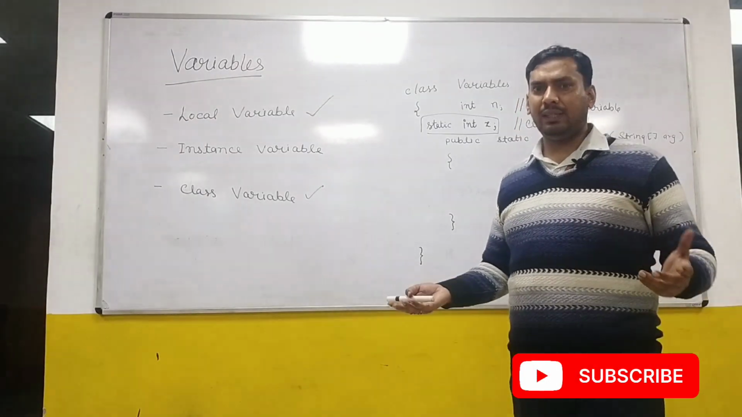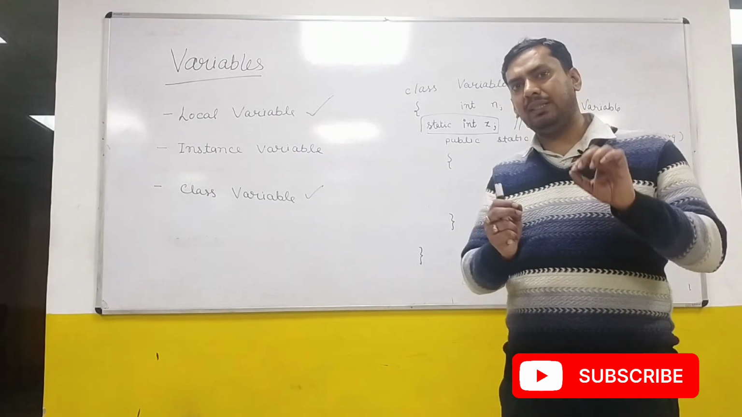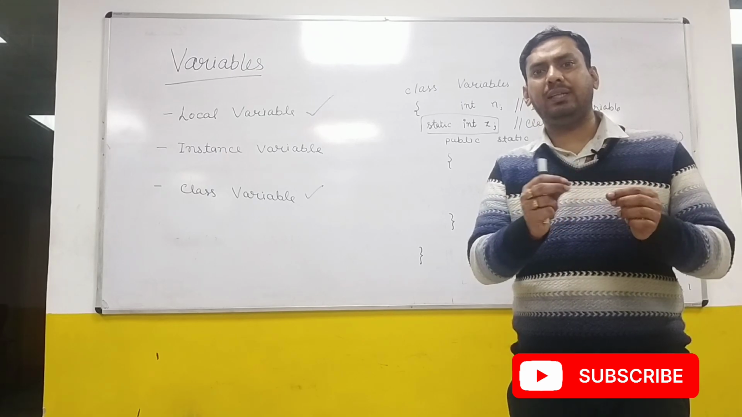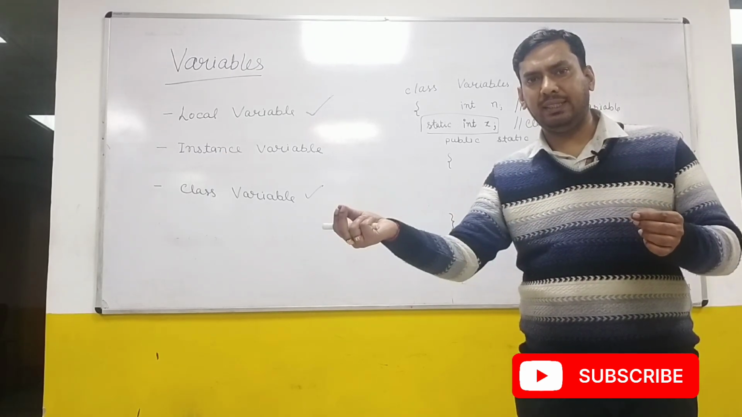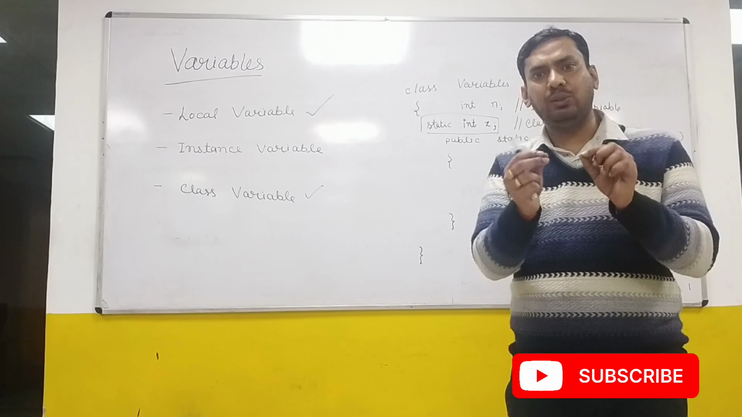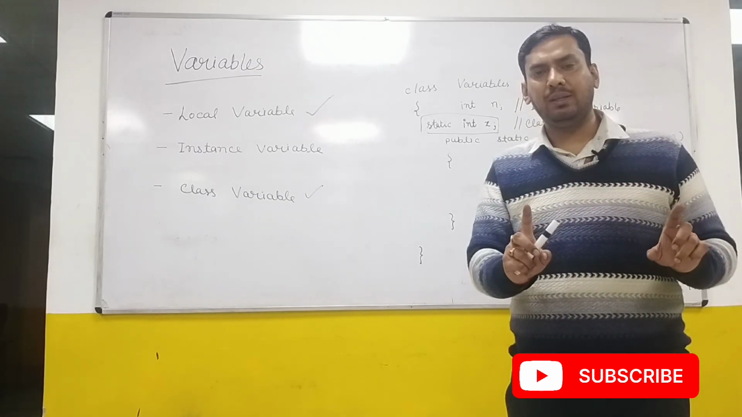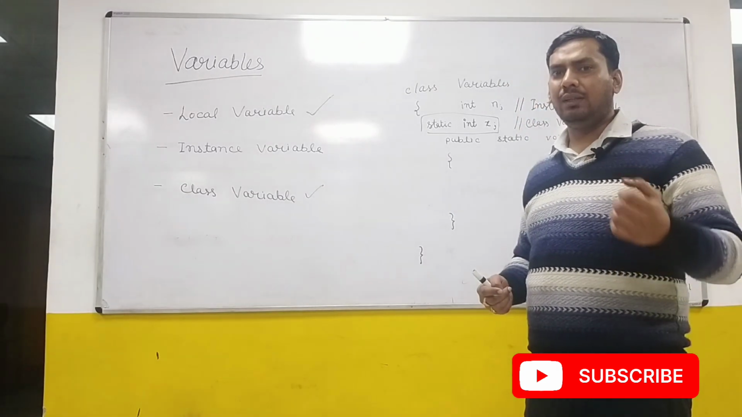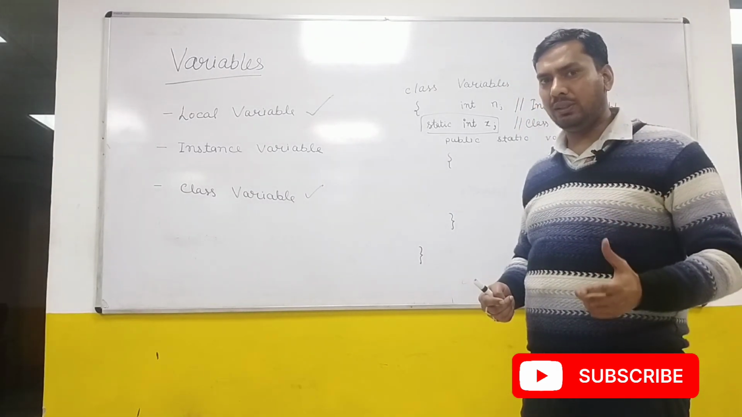So any block that you have inside your class, if you declare any variable inside a block, like you are writing for int i equal to 0, i less than 10, this int i is a local variable of the for loop. So you can declare any number of blocks, and you can have any number of local variables inside the blocks.